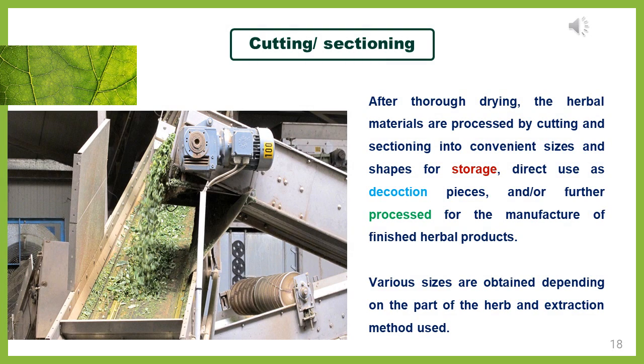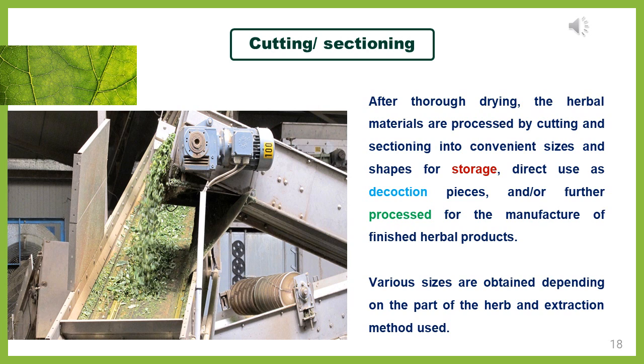The first step in secondary processing is cutting or sectioning. What is cutting or sectioning? After the drying has been completed, the herbal materials are processed further.